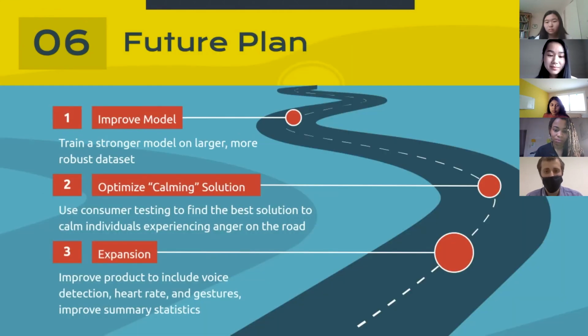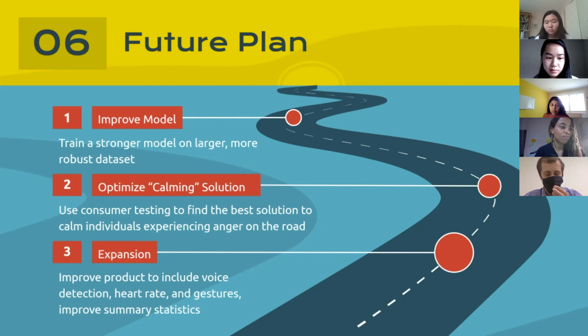So future goals for CarRage.io fall in 3 general categories. The first category would be to improve the model by training it on a larger and more robust data set, including stronger emotions, weaker emotions, more people of color, people with distinct facial features that might get caught in the system, and other potential edge cases that could be used to help improve the model and have it apply to more people overall and be a stronger and more resilient model.